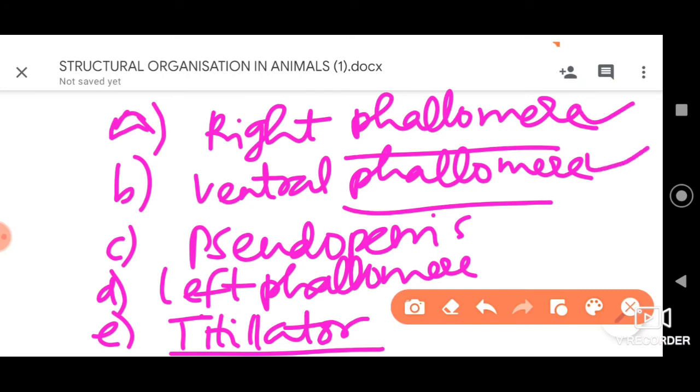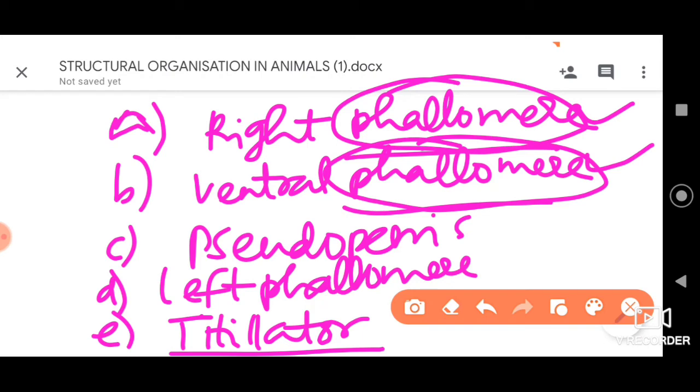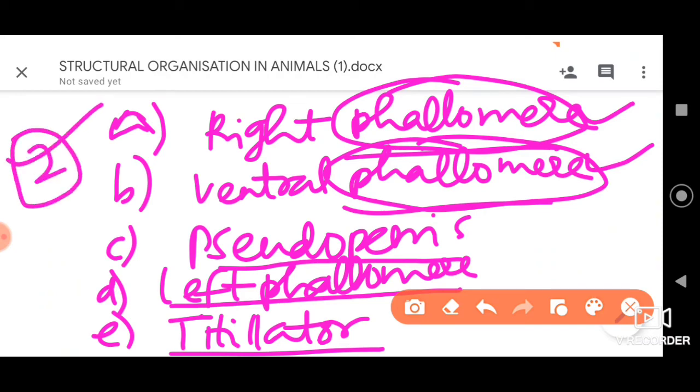Other than the normal reproductive structures, these phallomeres help, all right, in the other supporting and protective functions. Then pseudopenis is also the part of the male reproductive structure, all right. So you can see the C which is marked there, and left phallomere is the D option, and then we have titillator, all right. So these are the labelings you need to represent with respect to male reproductive structure of cockroach. So your answer is option 2. Please go for 2.